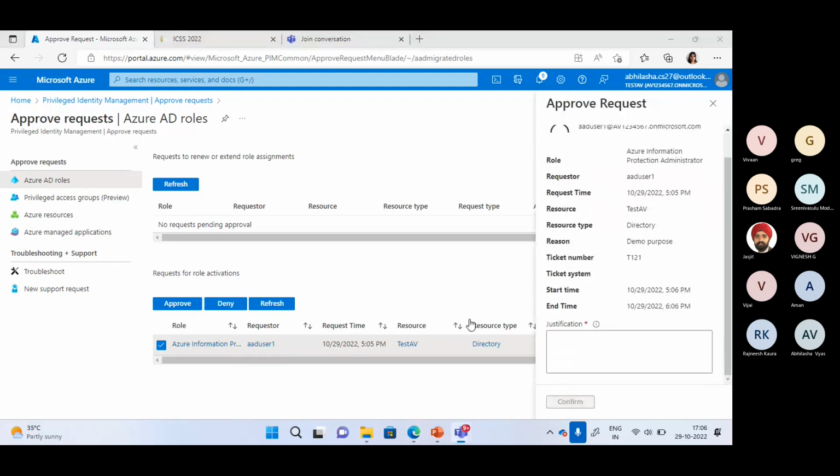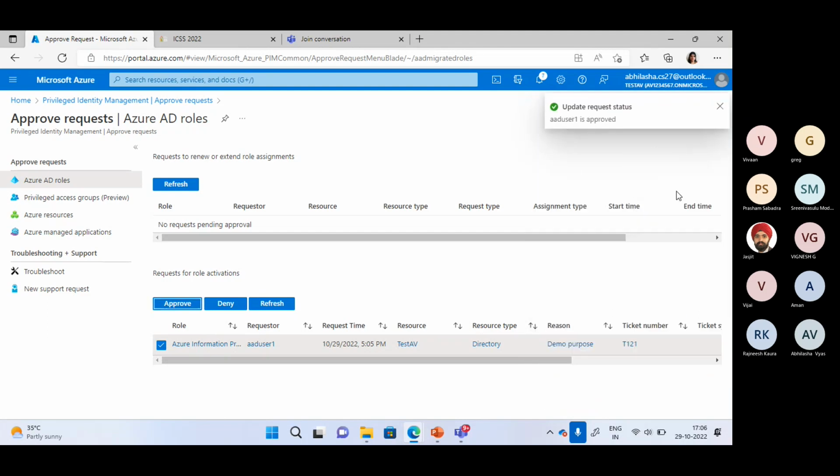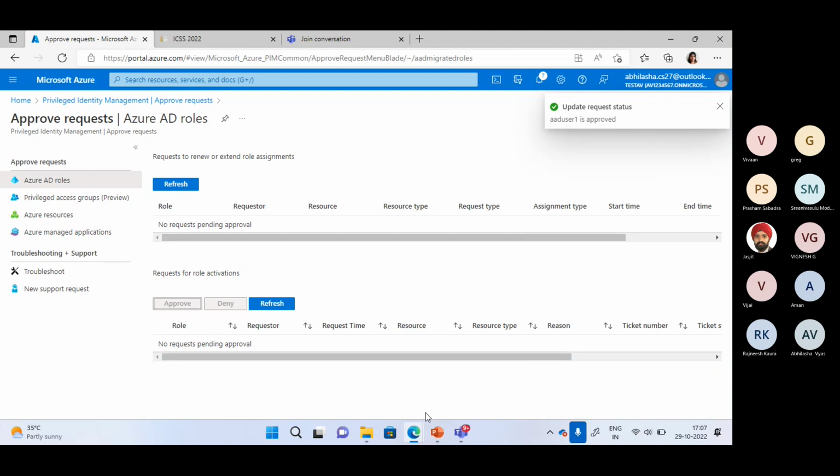So here also I can give the justification so that when you are going to create reports or audit, you will be getting the entire information for the activation reason and approval request as well. So I'm confirming it, the role will be activated, and now we can see this change in the user's account.